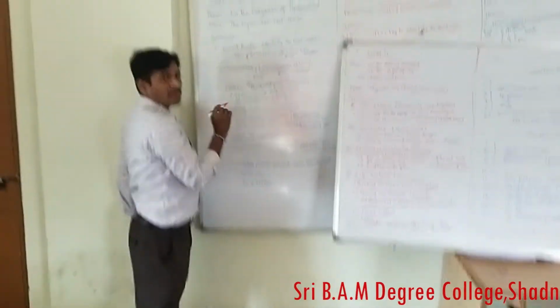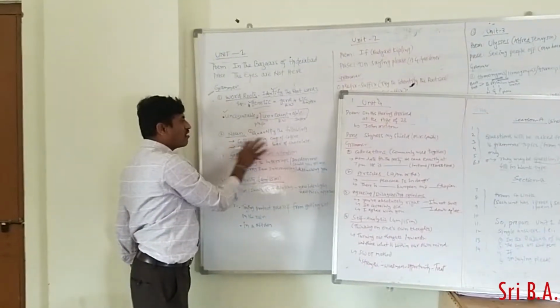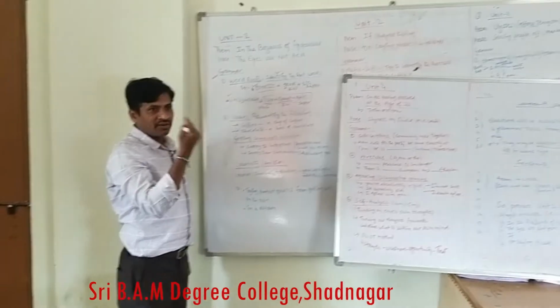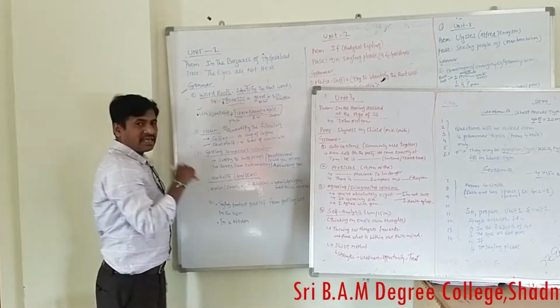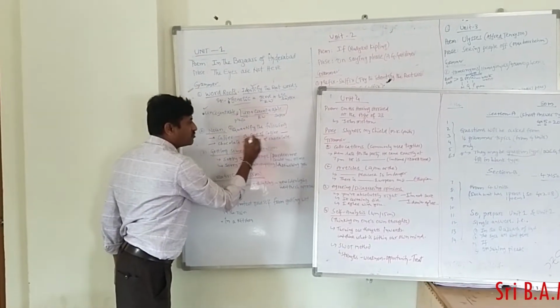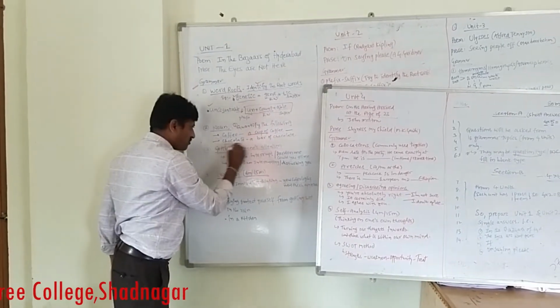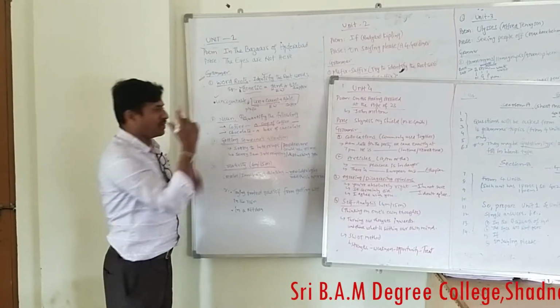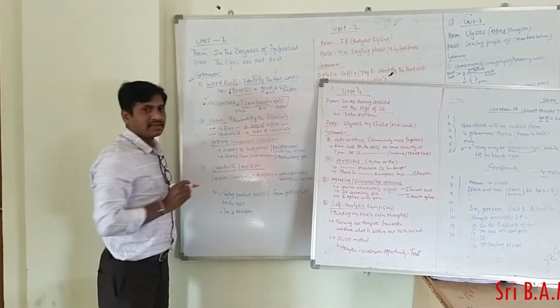The question may also be asked in this way: Quantify the following. For example, words will be given like this. Coffee is the word, that is a noun. You cannot count coffee: 1 coffee, 2 coffees and 3 coffees. That's why you have to say a cup of coffee. You have to add these words. For example, the word chocolate. This is uncountable, not countable. Then how can you count it? You have to say a bar of chocolate.